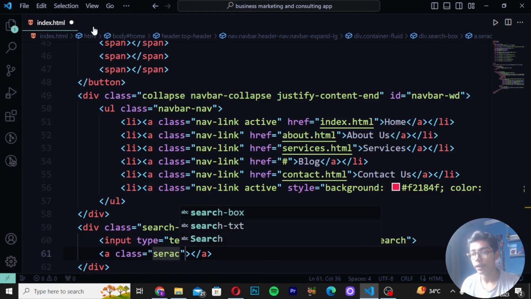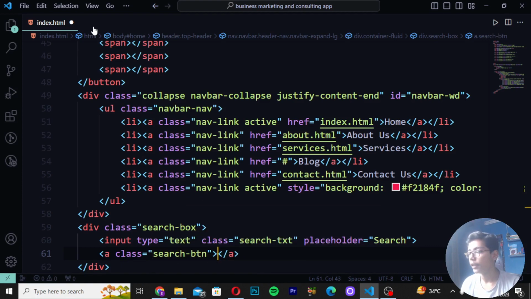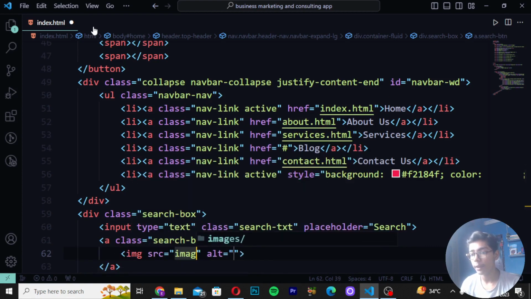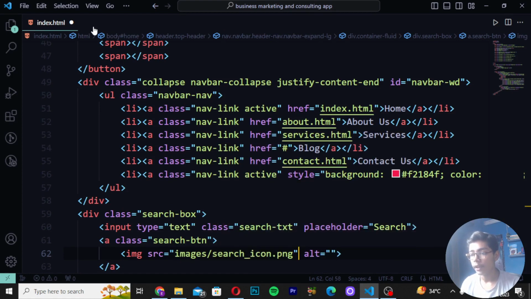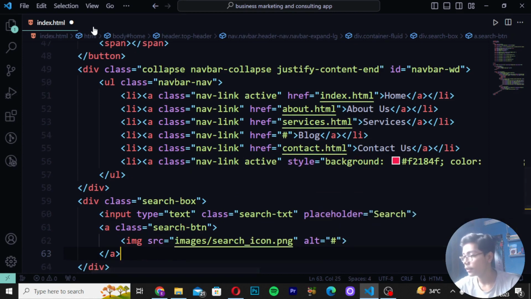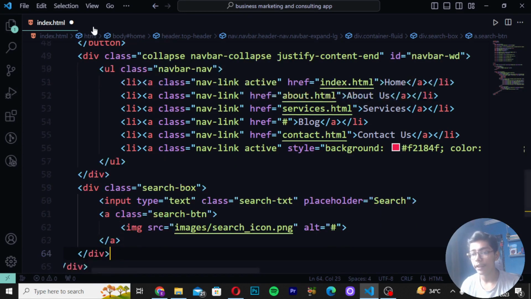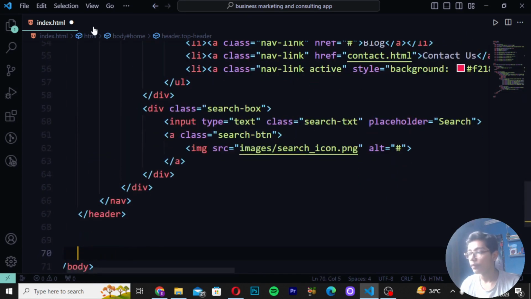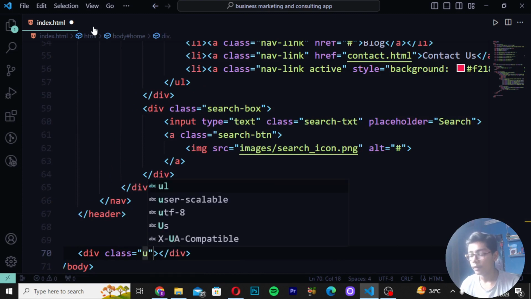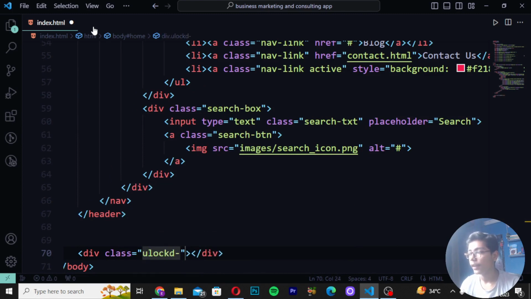So here I will be now writing search btn, and then you have to now just write here images slash search icon.png. Then you have to write here alt, then this hashtag you have to just write like this. Then when you have written that, you have to move down after the header tag which we have created and write here div class, and then here I will be writing view log d, then bash home slider. So here I will be writing that.